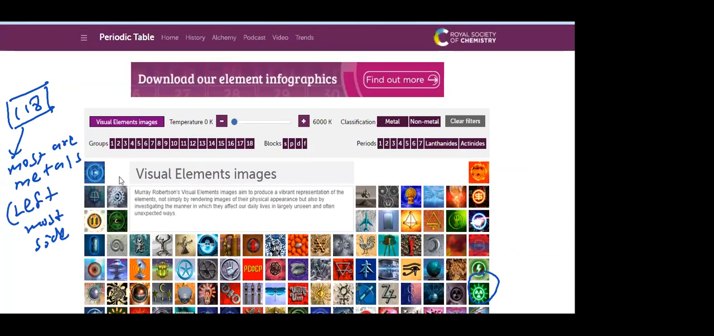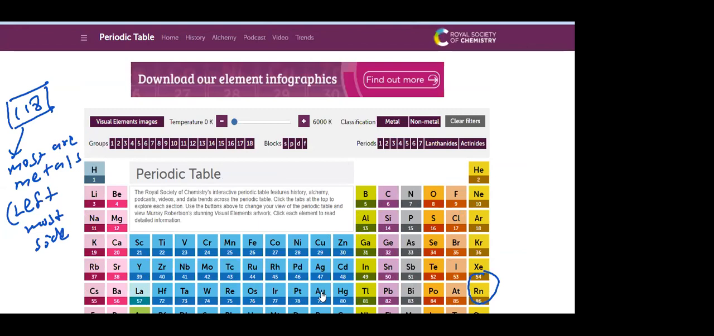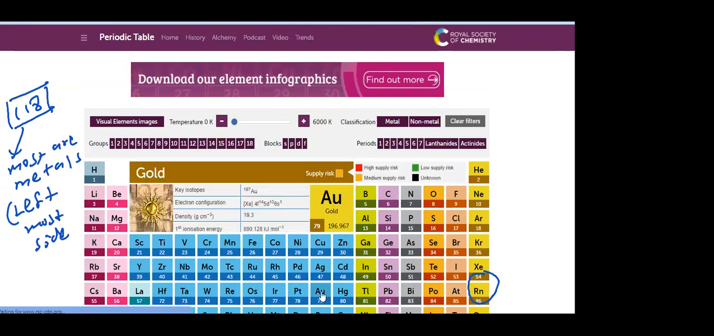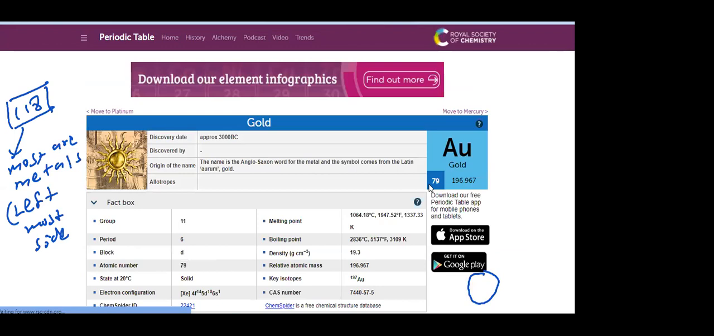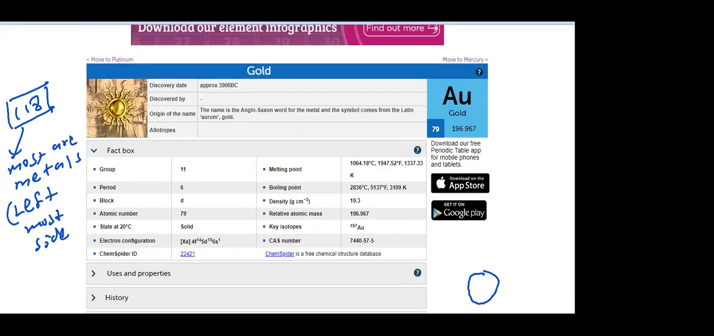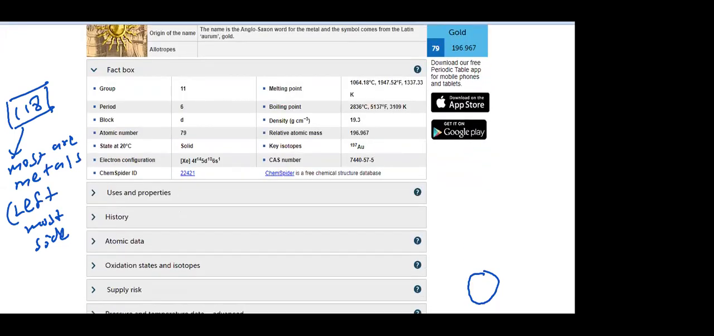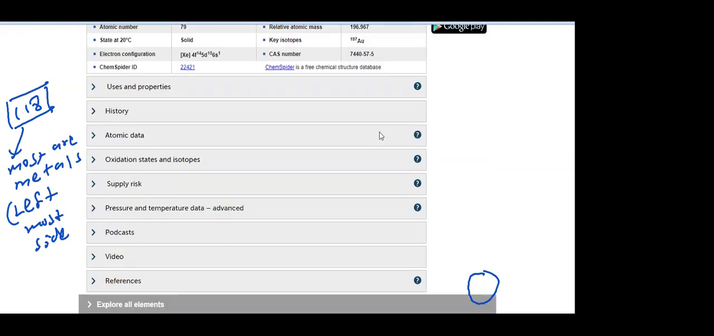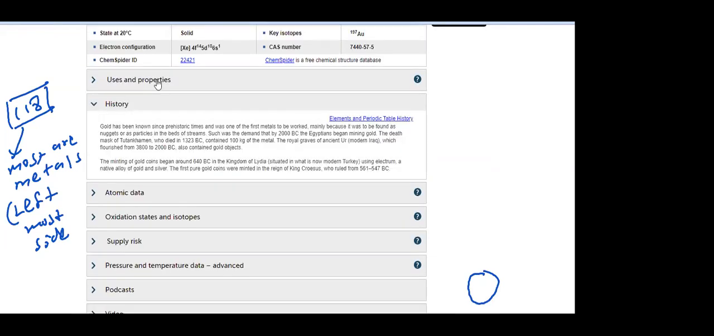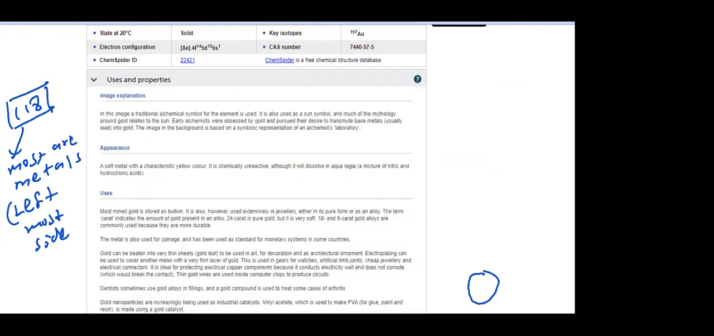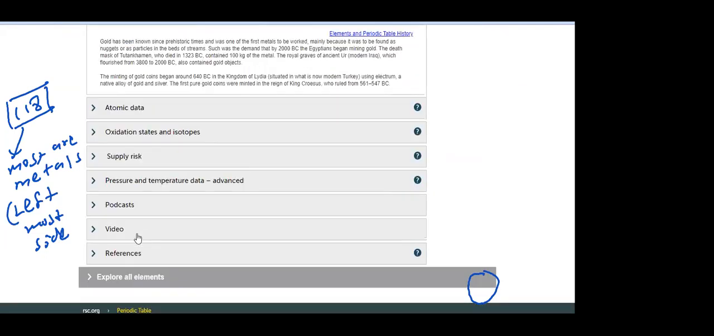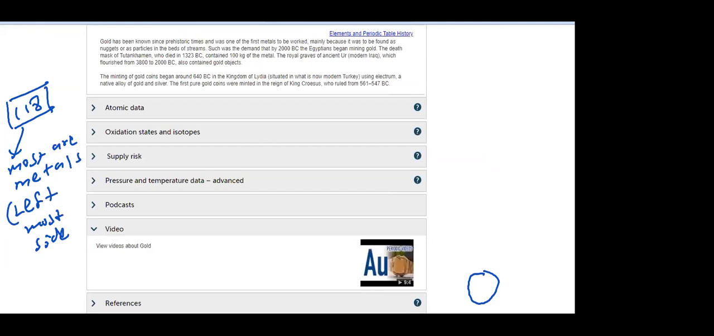If you go back, I will put here gold. So if I put here gold, you can see they put the atomic number here, atomic number 79, and relative atomic mass, discovered by, group, period, block, whether it's a solid, liquid or gas, any isotope. So configurations, there's so much information, history about gold, properties and uses about gold, so many things they have put. Then they have given videos about gold, like that. You can play this video.